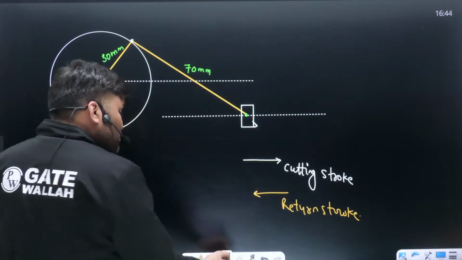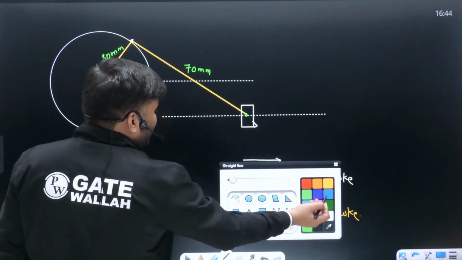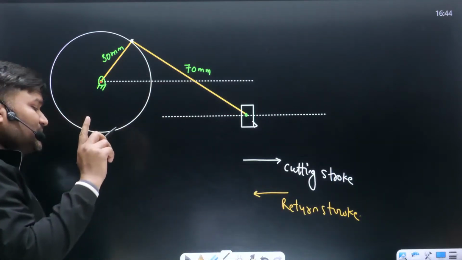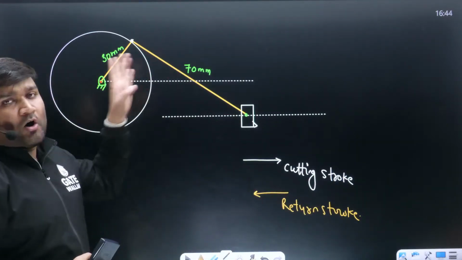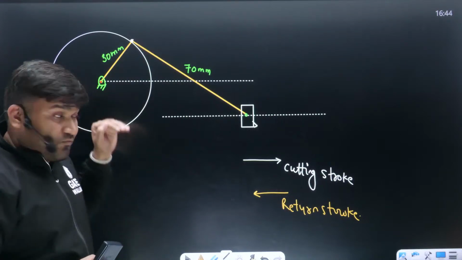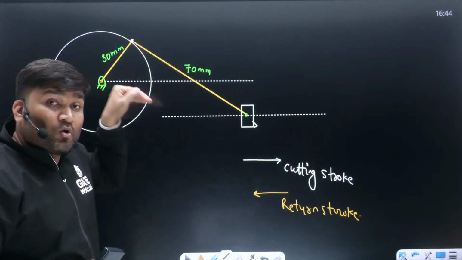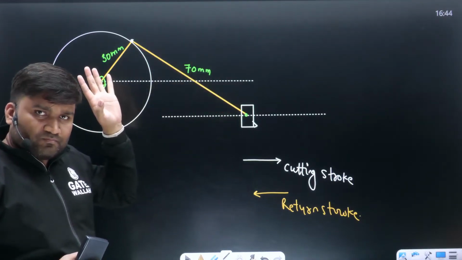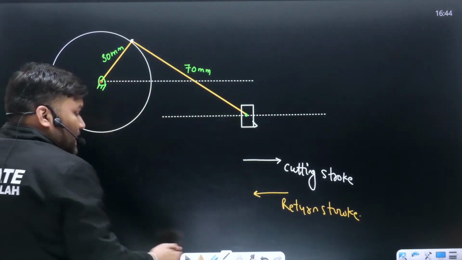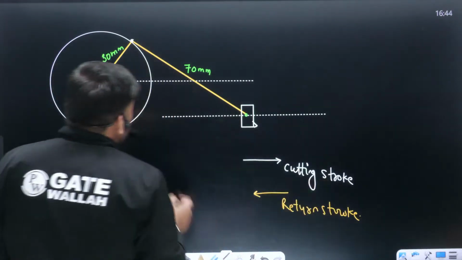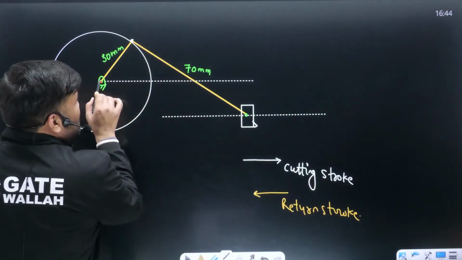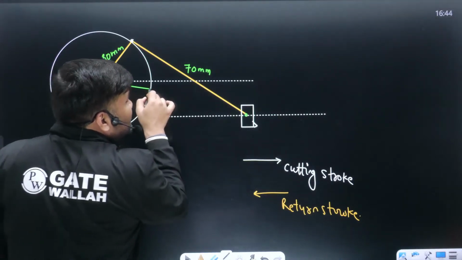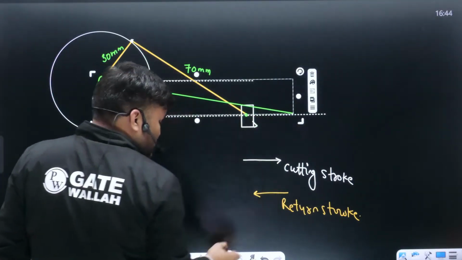Now, extreme position. What will be the extreme position, sir? Again, we have just learned: extreme positions are always going to be there when the crank and connecting rod are collinear. 0 degree collinear and 180 degree collinear. Is the point getting understood? That means one extreme position you will get when the crank is this, and just in front of this we have the connecting rod. That means one extreme position is fixed.